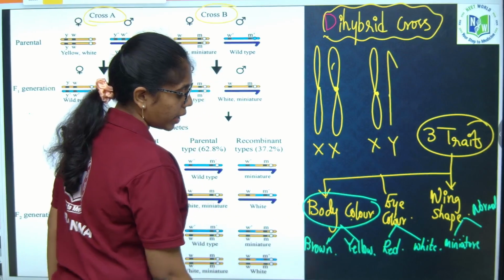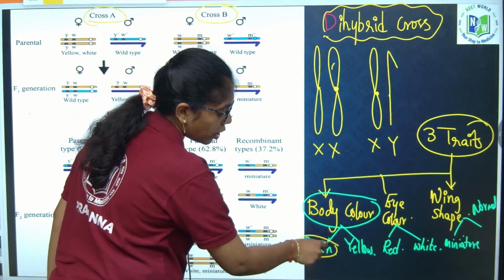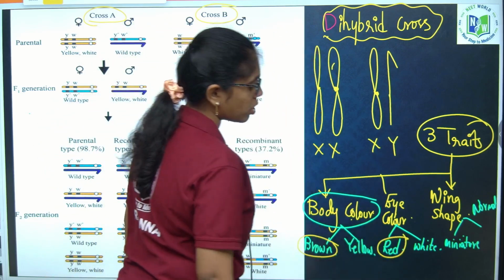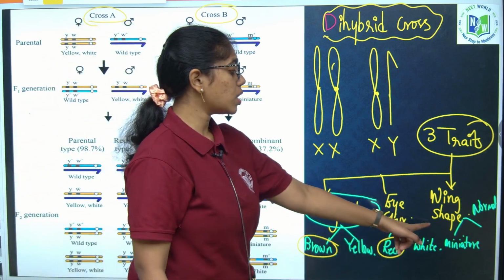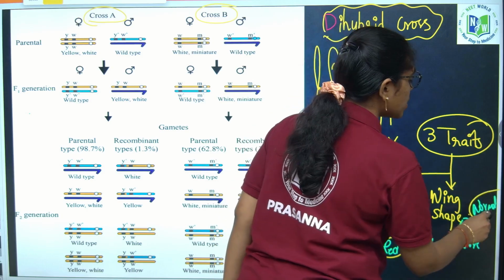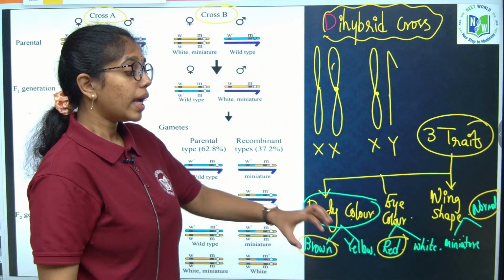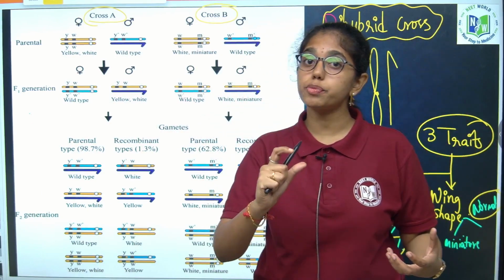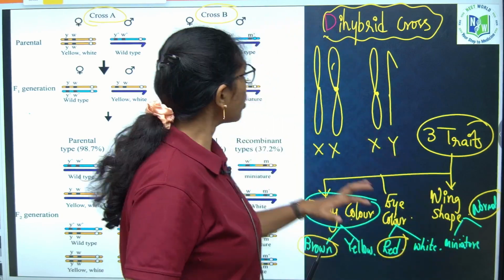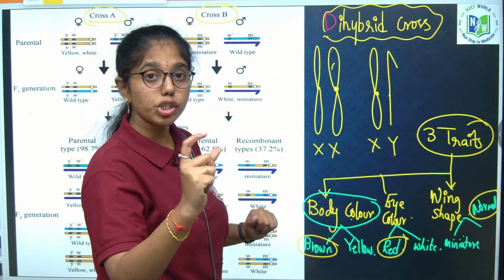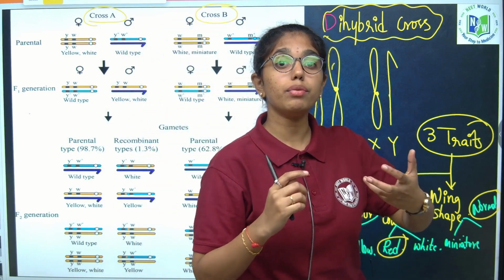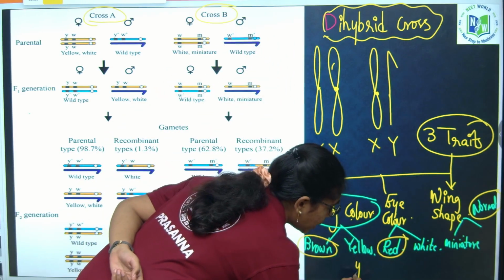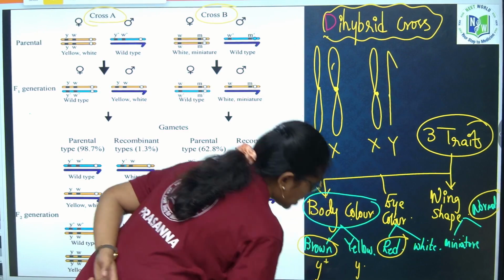When you are taking body color, brown body color is the dominant trait. When you are taking eye color, red eye color of Drosophila is the dominant trait. When you consider wing shape, normal wing shape is the dominant trait. In Mendel, the alphabet or notation is given with respect to the dominant trait. But in Morgan's experiments, the notation is given with respect to the recessive trait. For example, body color, if it is y, it is recessive. If it is y plus, it is dominant.